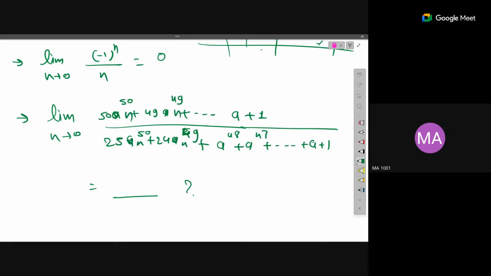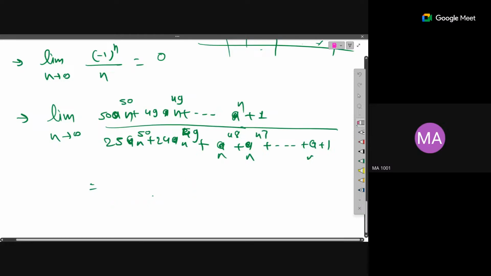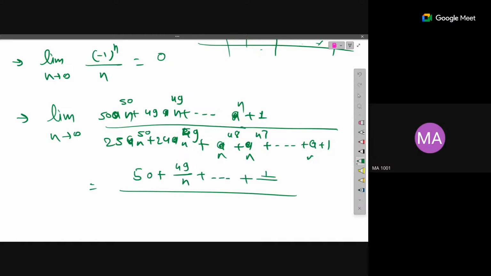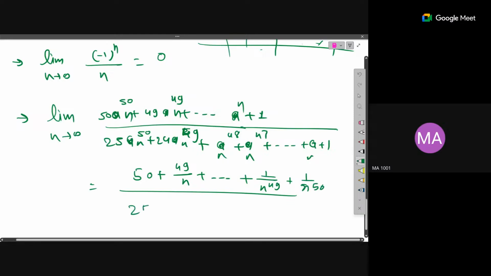What you'll do is take care of the largest power of n and then find the limit. If you factor out the largest power of n, ultimately you will get this form: in the numerator, 50, plus 49 upon n, plus and so on, plus 1 by n to the power 49, and plus 1 by n to the power 50. Now in the denominator you will have 25 plus 24 upon n, plus 1 upon n to the power 48, and so on.